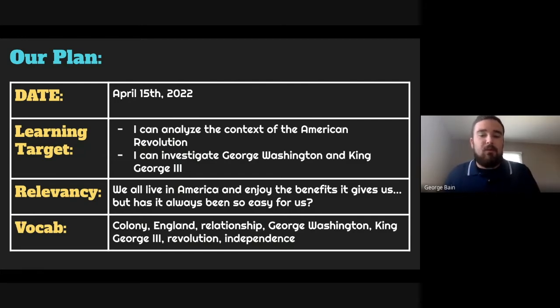Some vocab words. Some of them you've heard before, like colony, England. I know those are things that we've talked about before. Relationship. I also have George Washington and King George III, and the words revolution and independence. Those are going to be some of the vocab words we're going to be working with today.